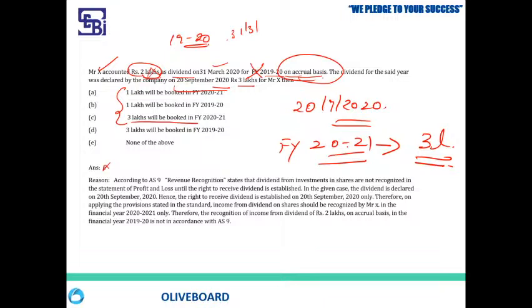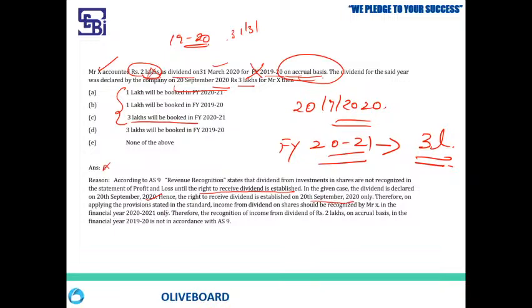You are getting it? Remember, as per AS9, dividend from investment in shares is not recognized in the P&L until the right to receive dividend is established. In this given case, the dividend is declared on 20th September 2020. So the right to receive dividend is established in which year? 20th September 2020.